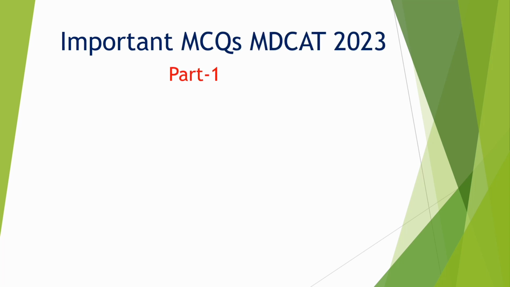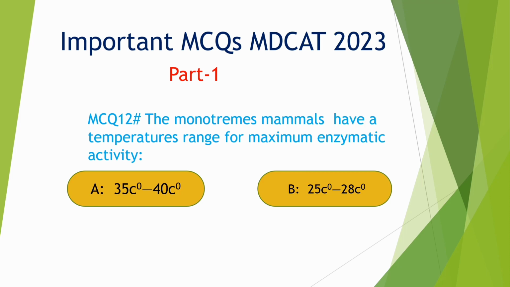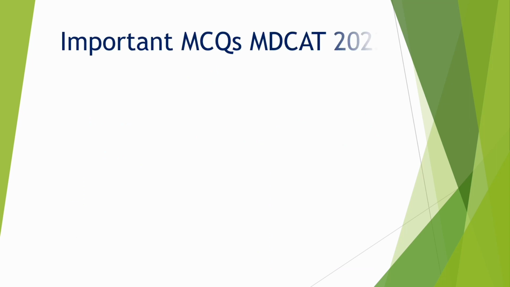MCQs number 12. The monotreme males have a temperature range for maximum enzymatic activity. Option A. minus 35 to 40, B. 25 to 28, C. 30 to 35, D. 20 to 25. Option B is correct, 25 to 28.